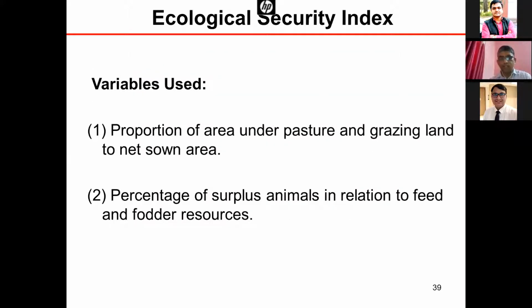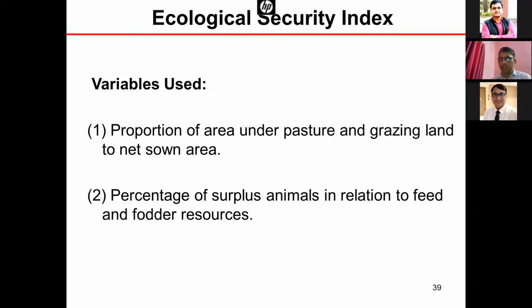Third dimension was the ecological security index. For the ecological security index, there may be a number of indicators, but how to capture these at district level or state level is really a challenge. So what we took is the proportion of area under pasture and grazing lands to net sown area, and second is the percentage of surplus animals in relation to feed and fodder resources.